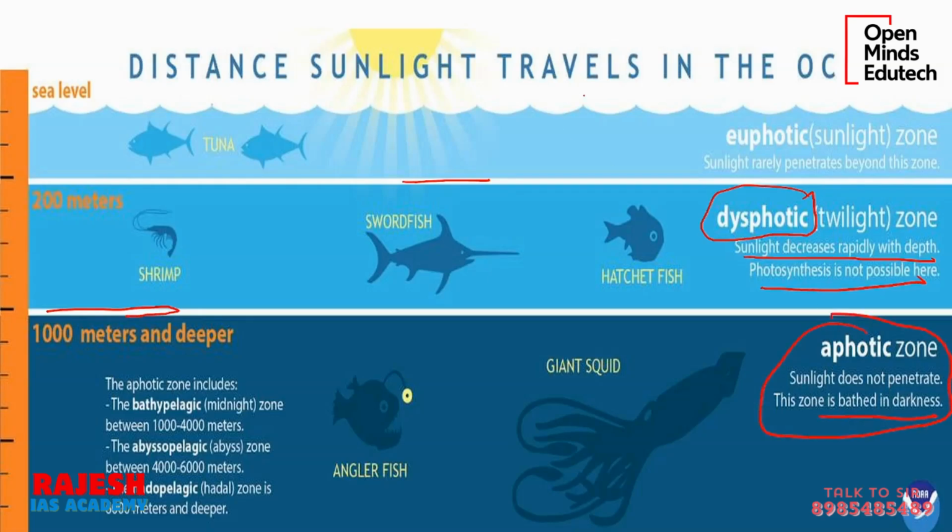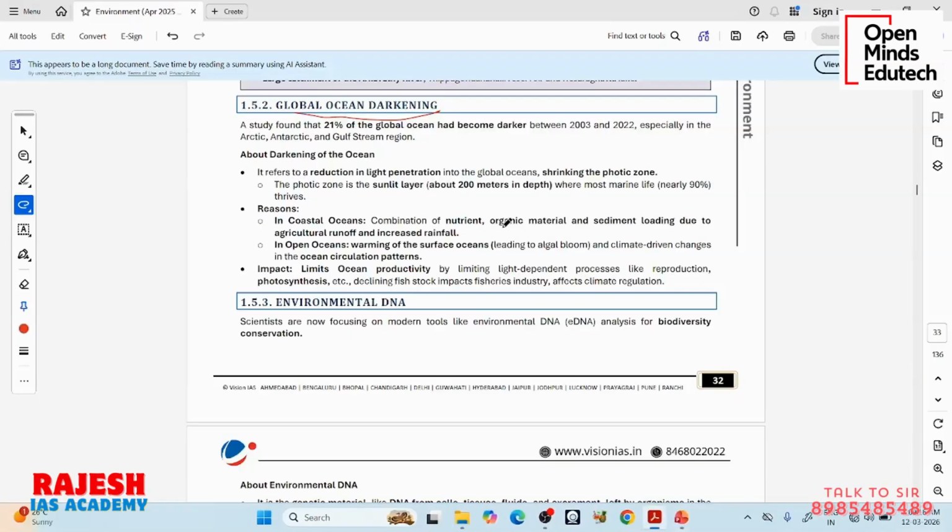So you can find different kinds of species at different zones, but most species live between the surface and 200 meters. We already know corals also live around 50 meters depth. Okay, so you can see here, this is how the ocean is divided into different layers.